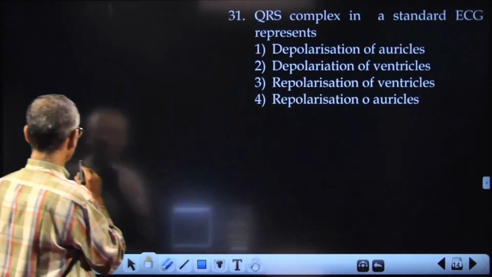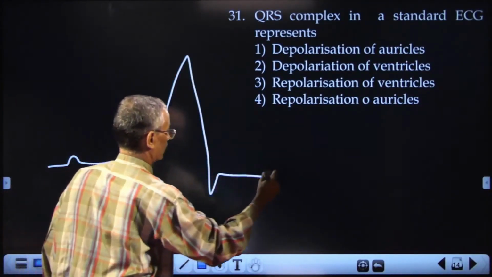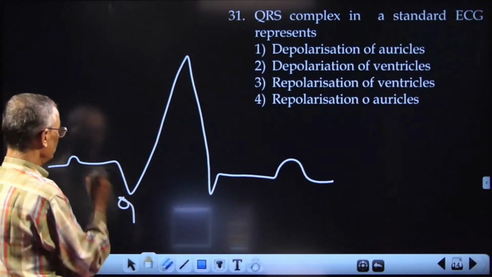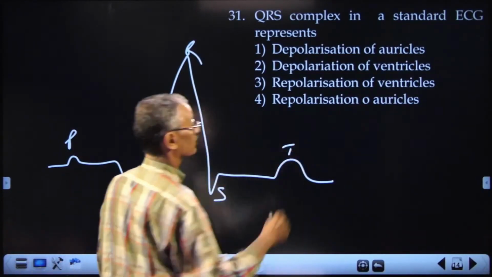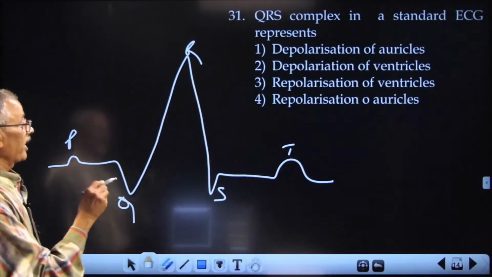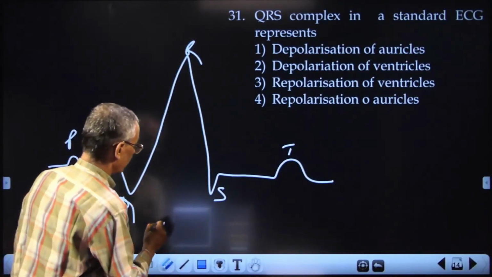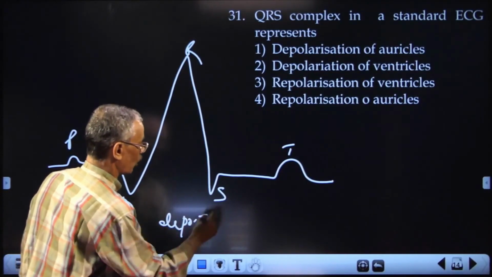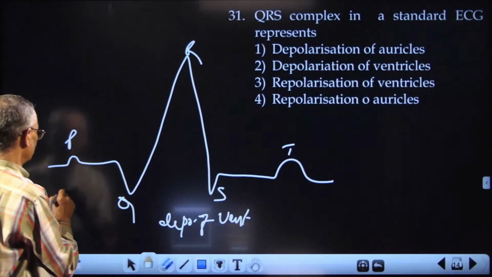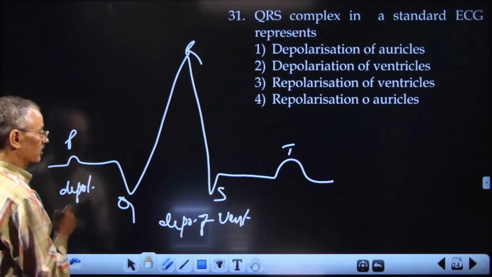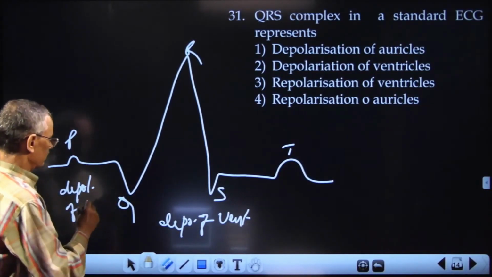QRS complex. What is this QRS complex? In an ECG, this is the diagram that represents a simple ECG. The P wave represents depolarization, that means contraction, systole of atria.